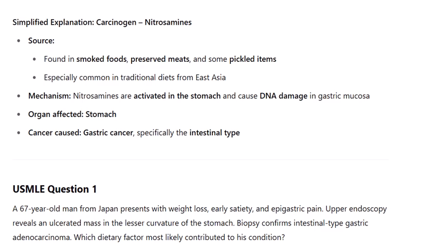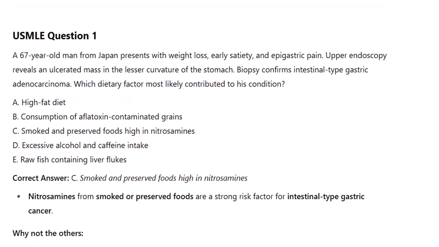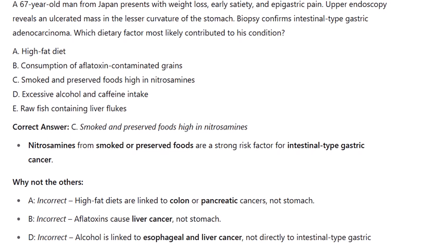USMLE Question 1. A 67-year-old man from Japan presents with weight loss, early satiety, and epigastric pain. Upper endoscopy reveals an ulcerated mass in the lesser curvature of the stomach. Biopsy confirms intestinal type gastric adenocarcinoma. Which dietary factor most likely contributed to his condition?